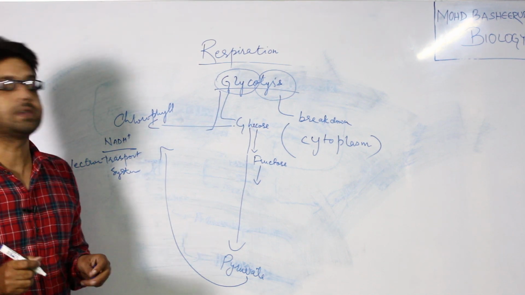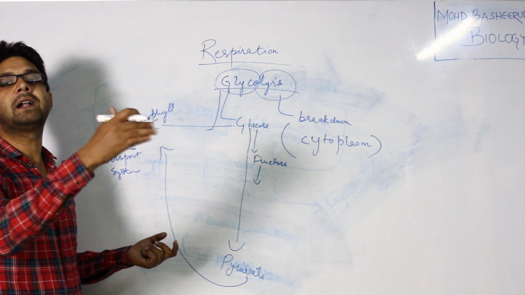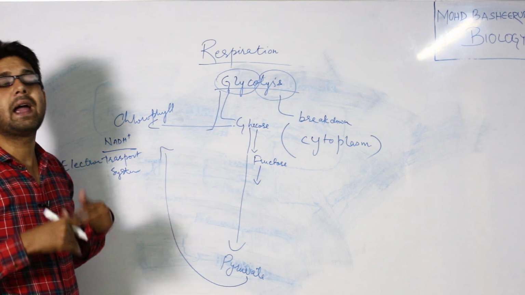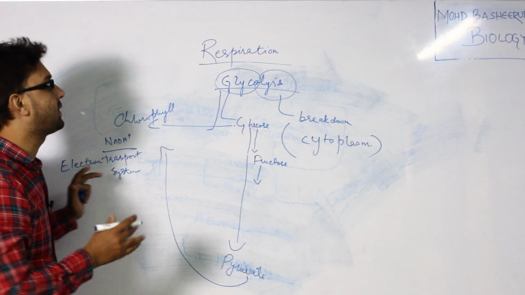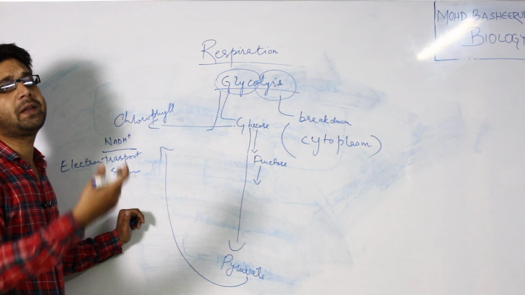In the electron transport system, what happens? The ions transfer from one part to another and are released to all parts of the body to give strength. Then after that we go for aerobic respiration.